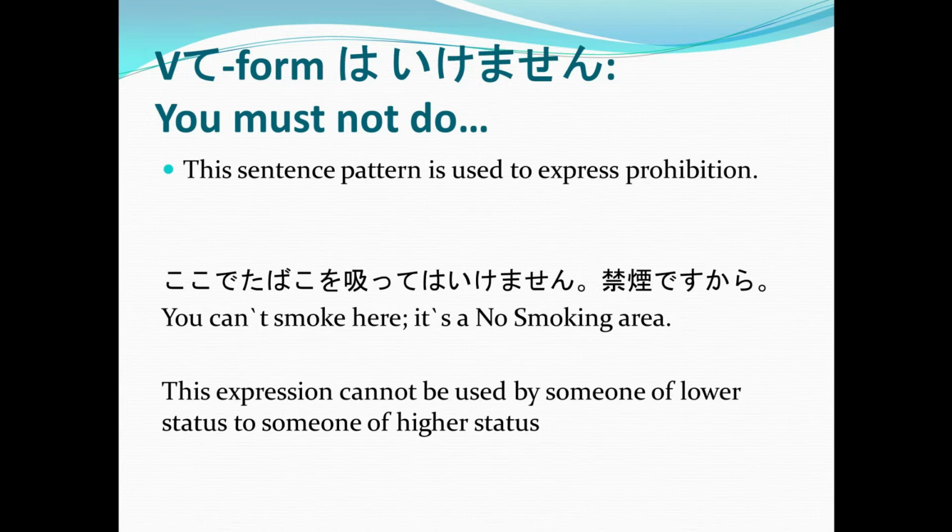Another one. Oyoide wa ikemasen. Which means you must not swim. How about this one, Cedric? You must not drink alcohol. Osake o nonde wa ikemasen. Very good.